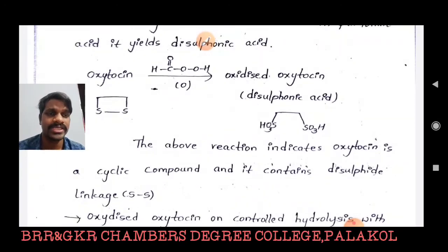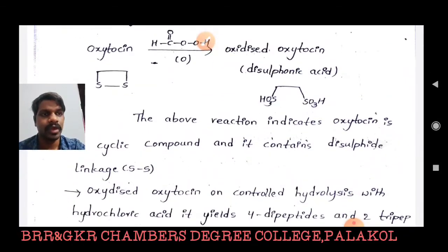The above reaction indicates oxytocin is a cyclic compound containing a disulfide linkage, and the formed disulfonic acid product is written as oxidized oxytocin.